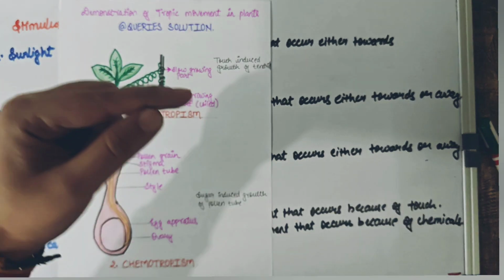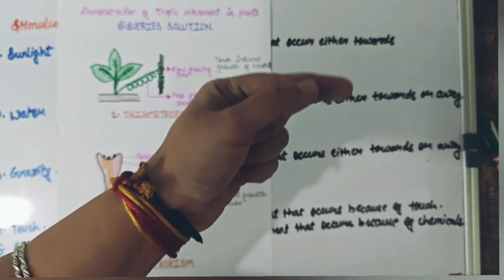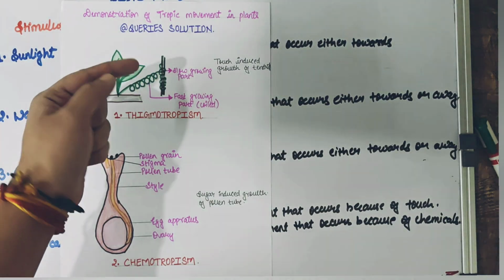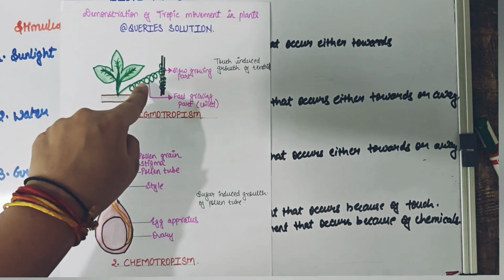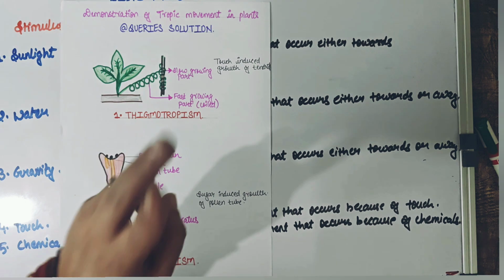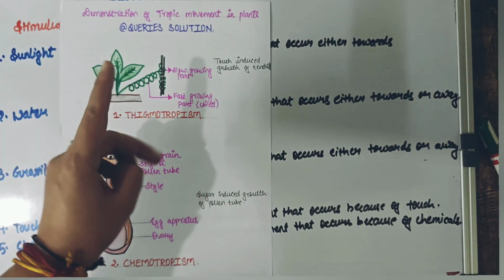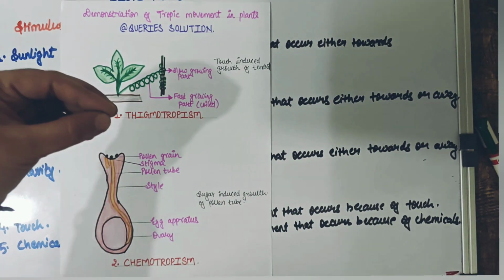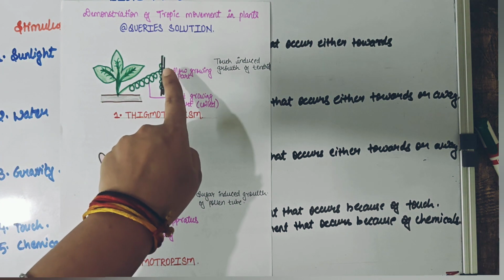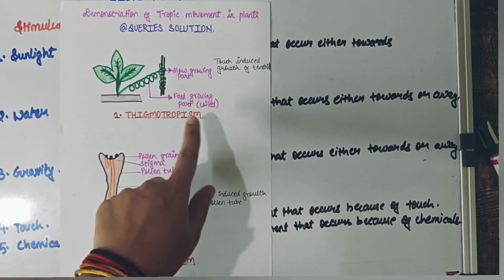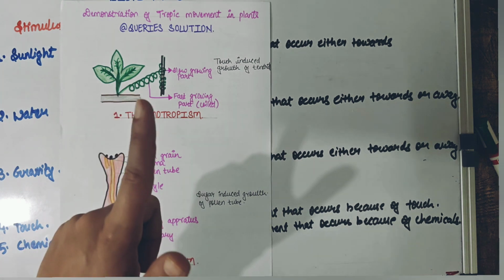In climbers, if you would have seen those coiled areas, they might not be directly in contact, but why has such growth happened over there? Because of the extensive cell division, differentiation and elongation activities that have happened in these parts. So this triggered growth that occurs because of a touch through a support is what we call thigmotropic activity.